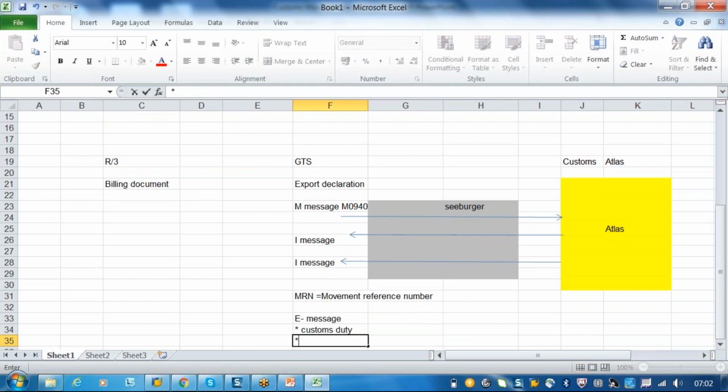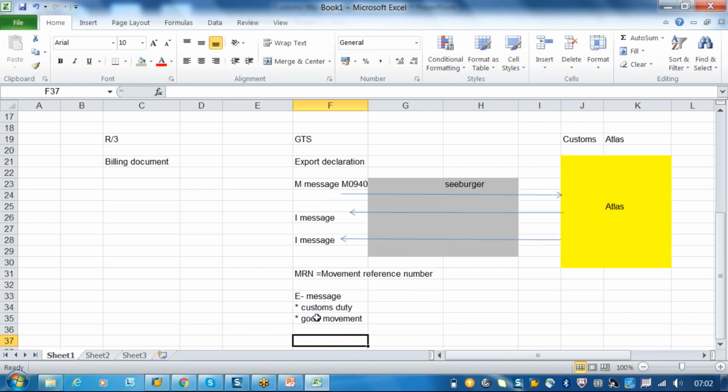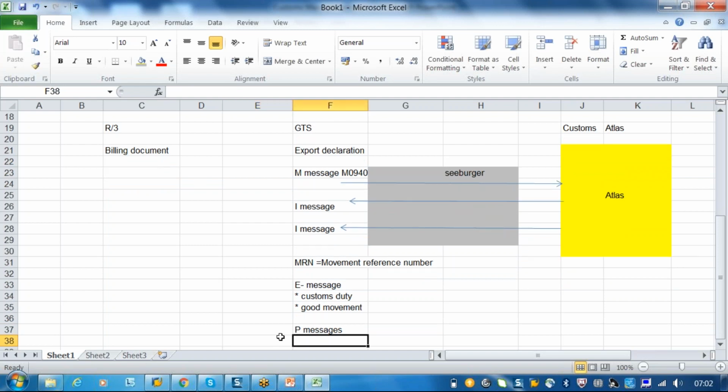Okay, so any other documents which are relevant for submission, maybe I can say goods movement documents. These documents will be given to the customs either through email or you also have print messages. So e-messages are basically our print messages. The same documents we are sending as an email, we can just give a printout and hand out to the customs either through scanning or something. So these two are the other message types.